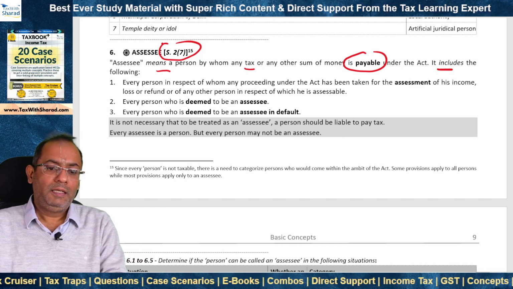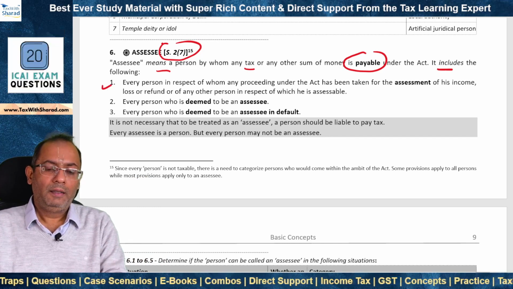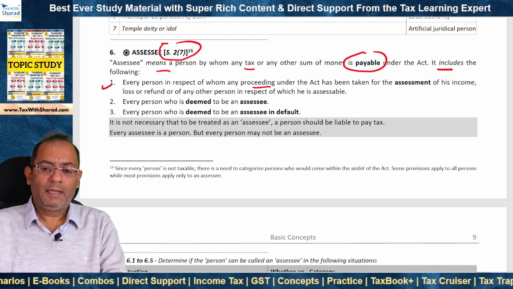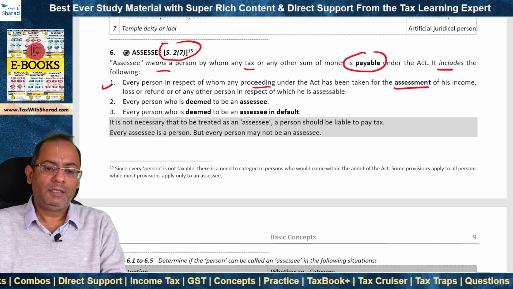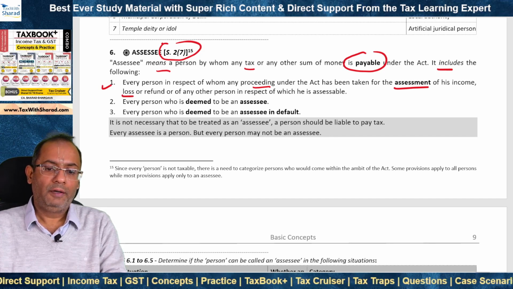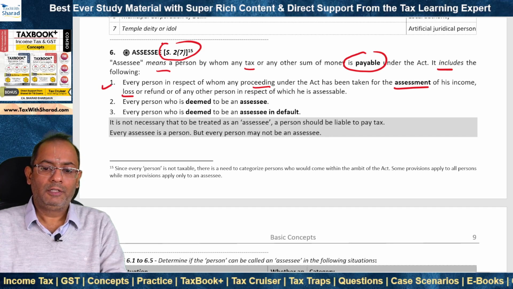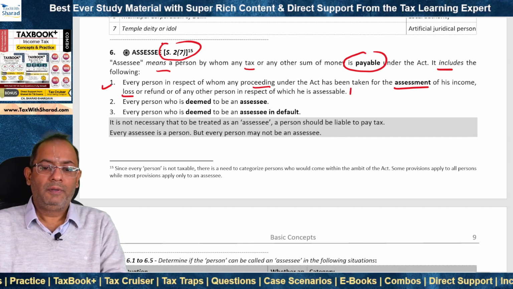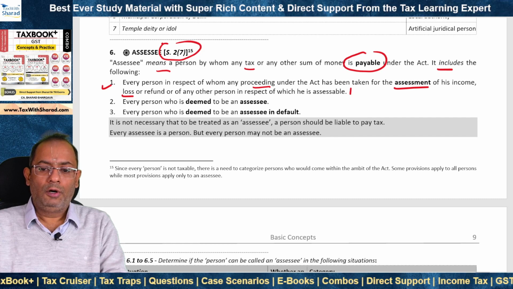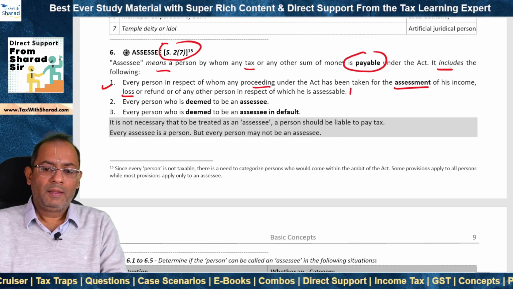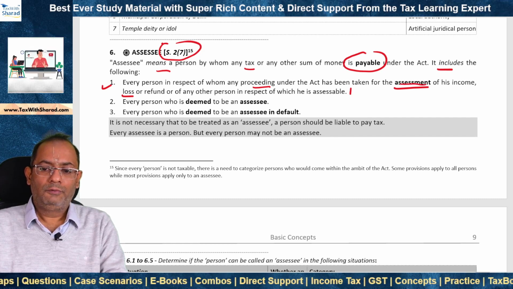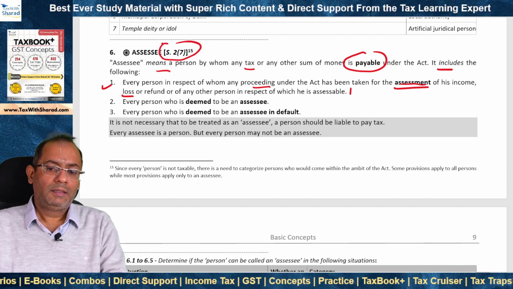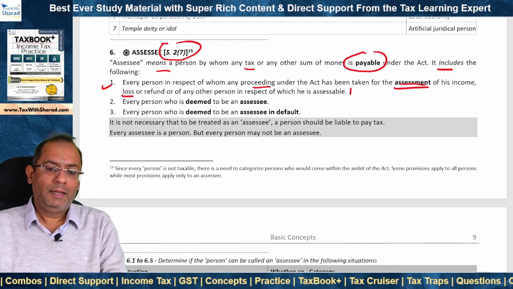The term assessee includes the following. Number one, every person in respect of whom any proceeding under the Act has been taken for the assessment of his income, loss or refund, or of any other person in respect of which he is assessable, right? So if a company has a total loss for a previous year and the assessment of loss of such person has been undertaken, then such company is referred to as the assessee under the Act.